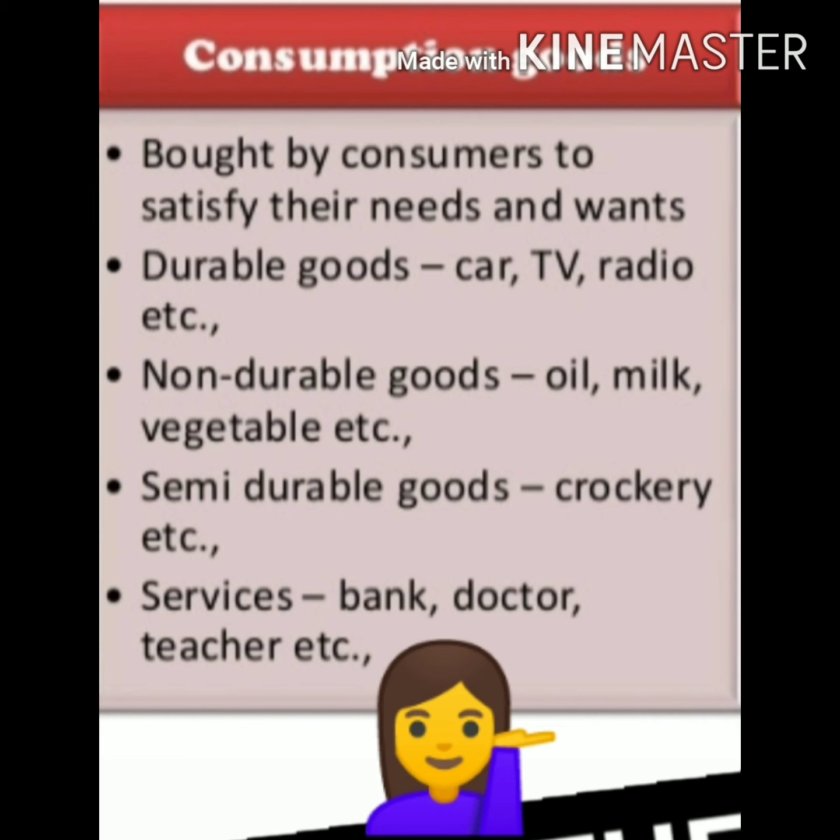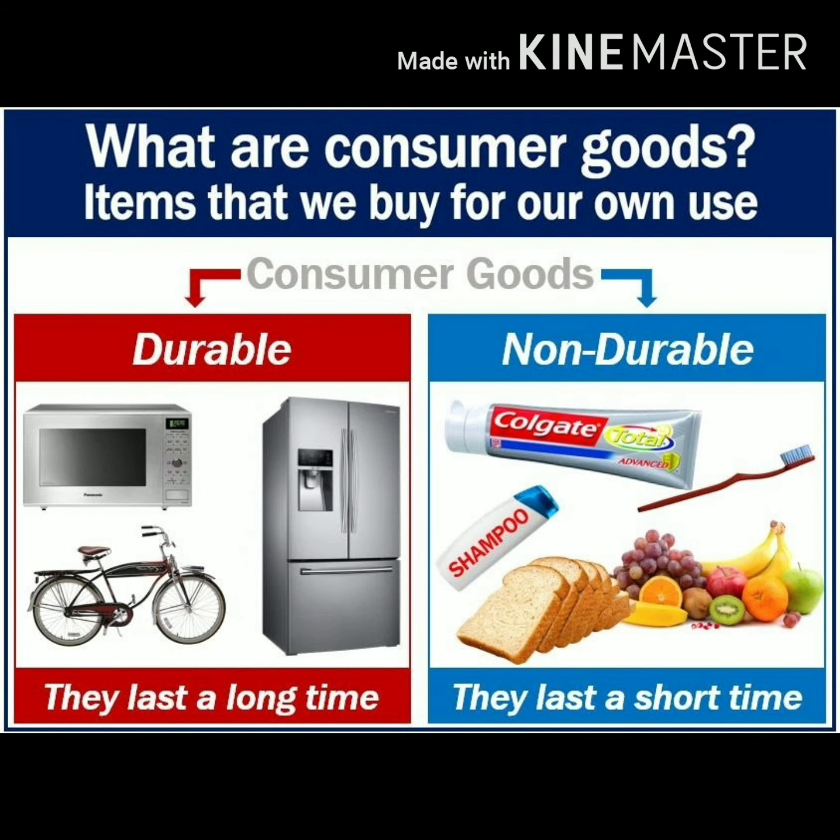Now this will be more clear to you with the help of a diagram. So here is the diagram representing durable and non-durable goods. For example, refrigerator, television, bicycle. They can be used again and again, so they are considered as durable goods. But on the other hand, non-durable goods, for example Colgate toothpaste, shampoo and bread, can be consumed with a single act of consumption and cannot be used again.